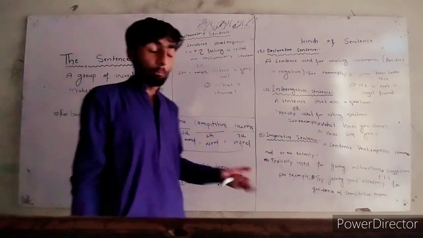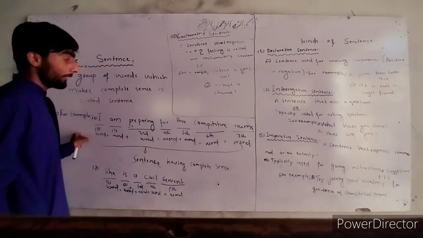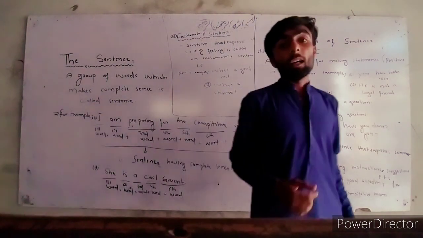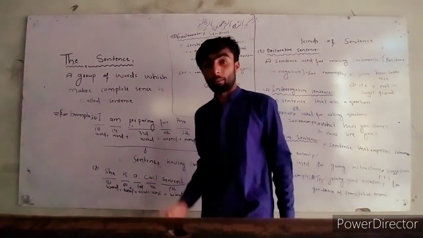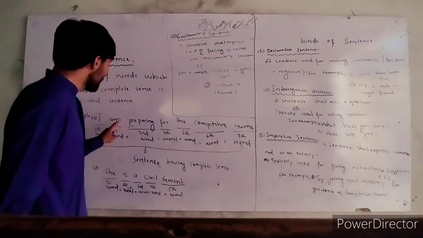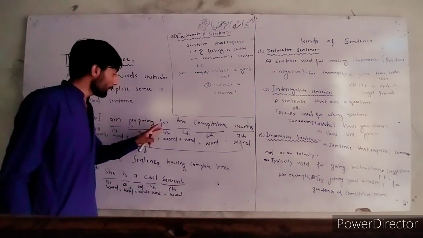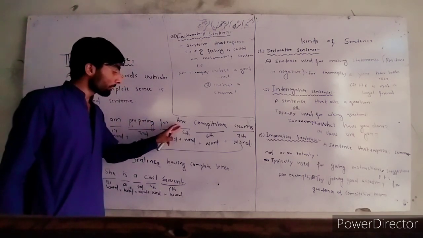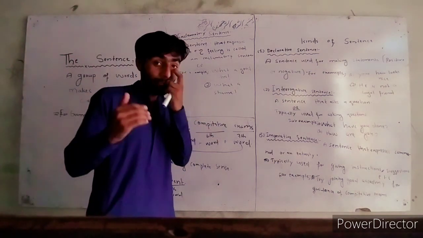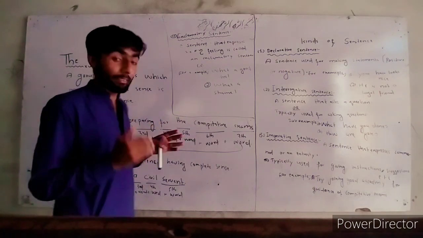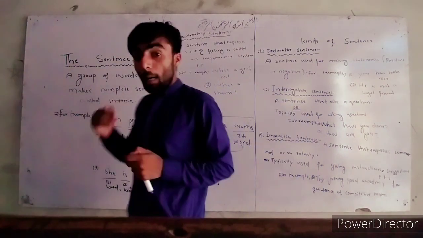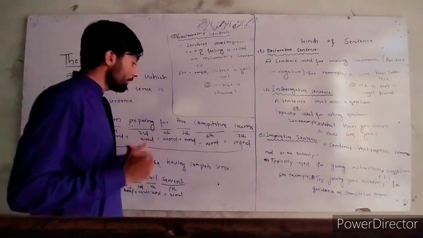For example, I have written here a sentence: I am preparing for the competitive exams. The first word is I, the second word is am, the third word is preparing, the fourth word is for, the fifth word is the, the sixth is competitive, and the seventh is exams. This is a group of 7 words, and when they combine with each other, they give us